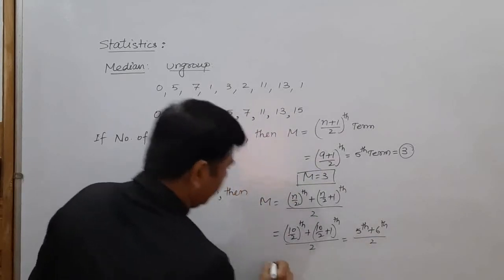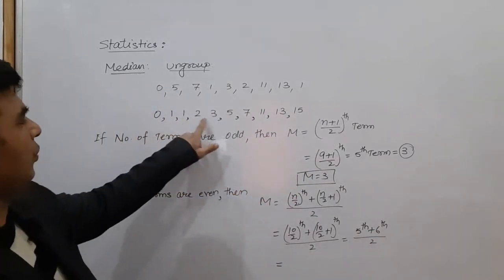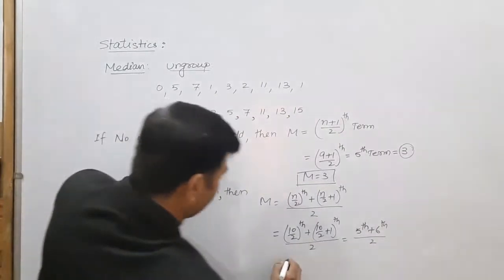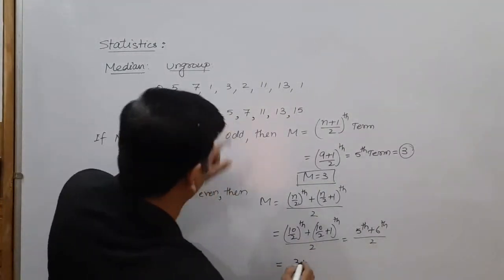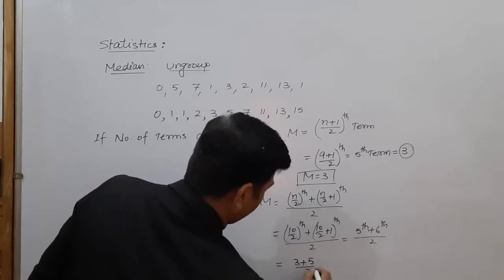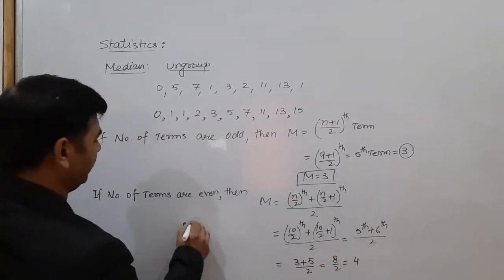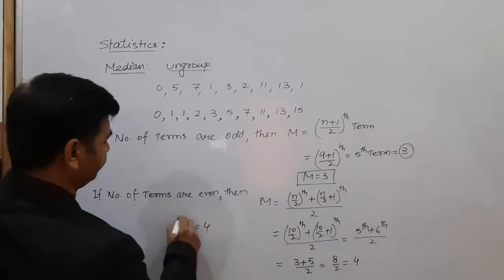The 5th term is, oh sorry, this is 1, 2, 3, 4, 5, this is 3, and the 6th term is 5, and divided by 2 is 8 by 2, which is 4. So in this case the median is 4.